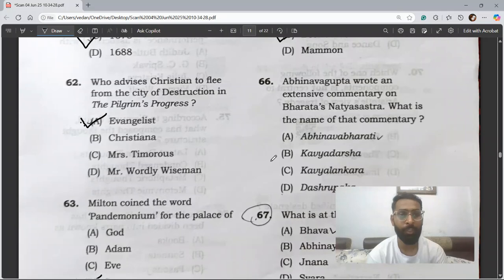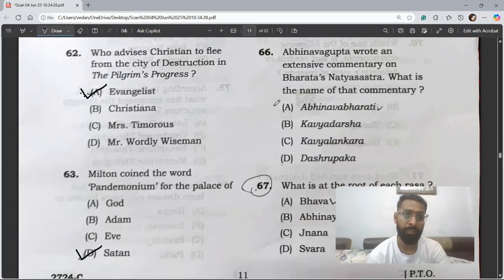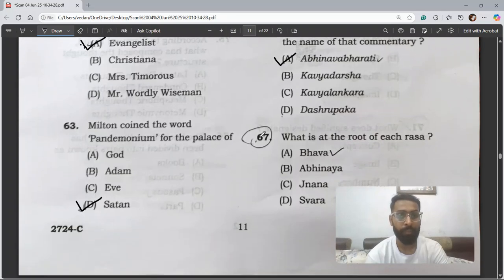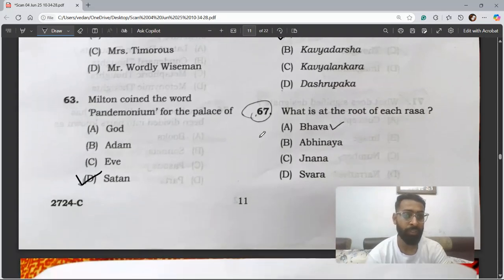Question 66. Abhinavagupta wrote an extensive commentary on Bharata's Natya Shastra. What is the name of that commentary? So the correct answer is Abhinava Bharati. Abhinava Bharati is the extensive commentary on Bharata's Natya Shastra, as we know about the Natya Shastra, which was written by Bharata Muni.